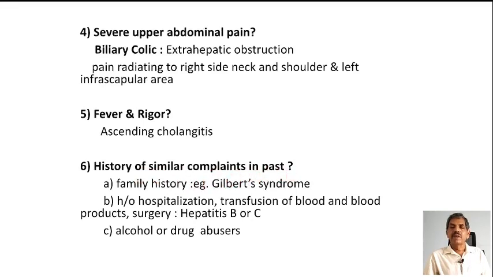as in the case of Gilbert syndrome, because there will be a family history and recurrent jaundice. You have to ask history of hospitalization, blood transfusion, and surgery, because hepatitis B and C are known to produce long-standing jaundice. And next, alcohol intake and drug intake, because both these conditions are also known to produce jaundice.